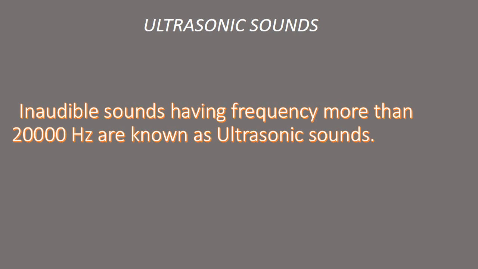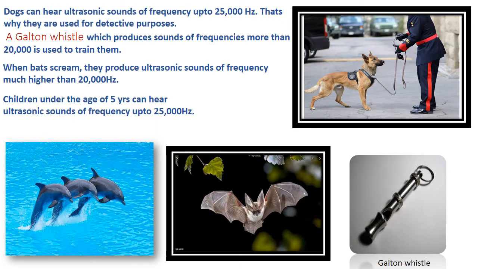Children, the second category of inaudible sounds are ultrasonic sounds. So what are ultrasonic sounds? The inaudible sounds which have frequency more than 20,000 Hz are called ultrasonic sounds, and the study of such sounds is called ultrasonics. So ultrasonic sounds are high frequency sounds which cannot be heard by humans, but there are some animals which can hear and produce these ultrasonic sounds. Let us see some examples.